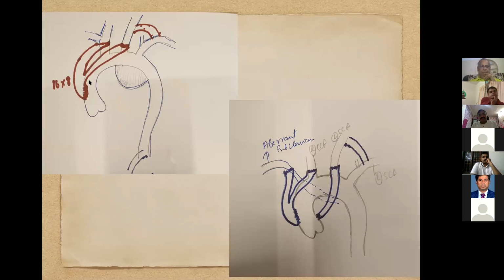So just giving a picture, this patient has an inner curvature aneurysm. So in this case, you can just do a bifurcated graft. If the landing zone is not adequate, you have to do a 3-vessel debranching: ascending aorta to innominate and left carotid, and carotid to subclavian.